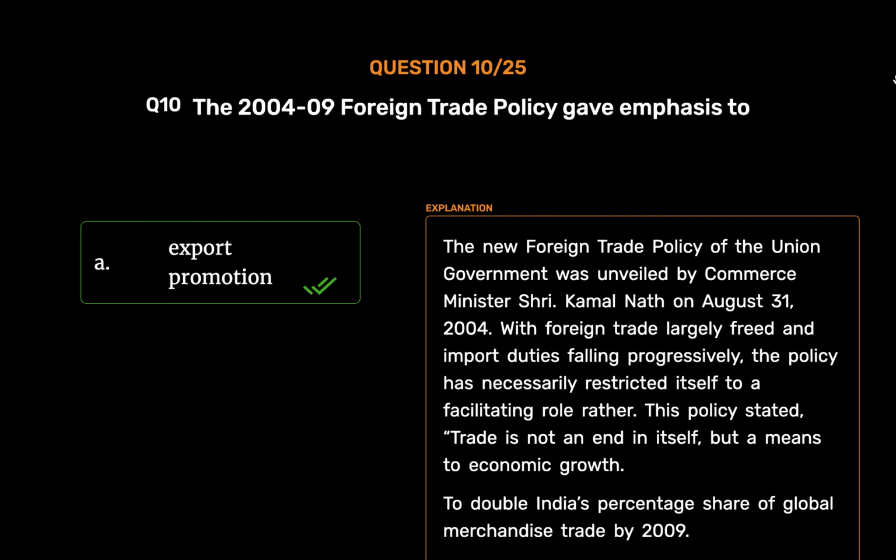India had a share of 0.8% in foreign trade between 2003 to 2004. The target in this policy was set to achieve 1.5% share in world trade by 2009. It was 1.1% in 2005 and 1.2% in 2006, and in May 2007 it had touched 1.5%.